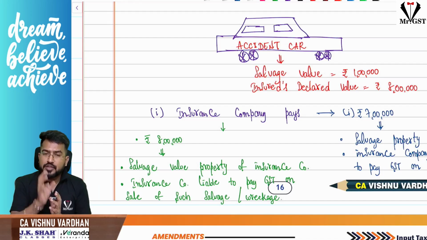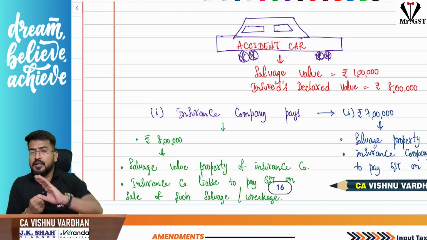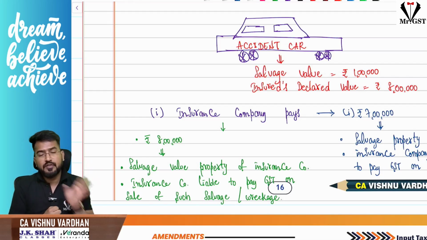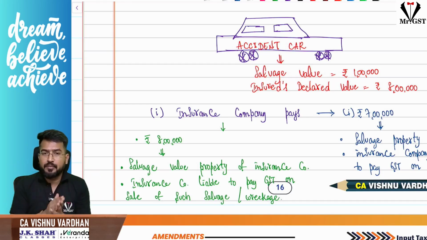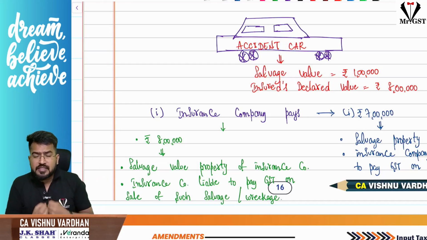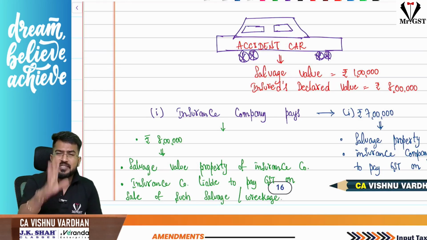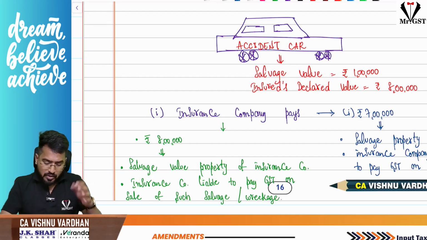If the insurance company deducts the salvage value and pays the customer, then the salvage becomes the property of the customer, and the customer will take care of the GST, if applicable. But if the insurance company pays the full insured amount, the salvage or wreck becomes the property of the insurance company, and it has to discharge the tax liability on that salvage or wreck, nothing but scrap, whenever it sells it. That is the next clarification.